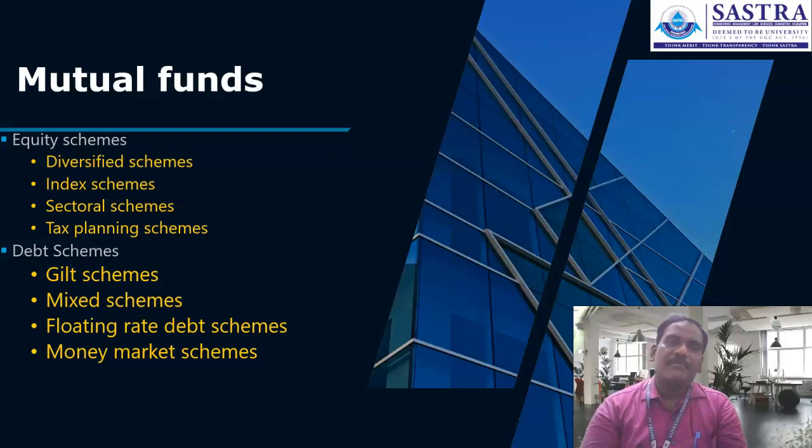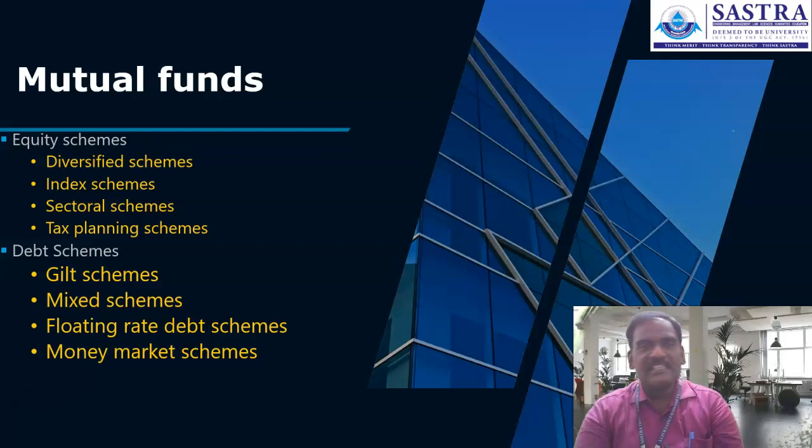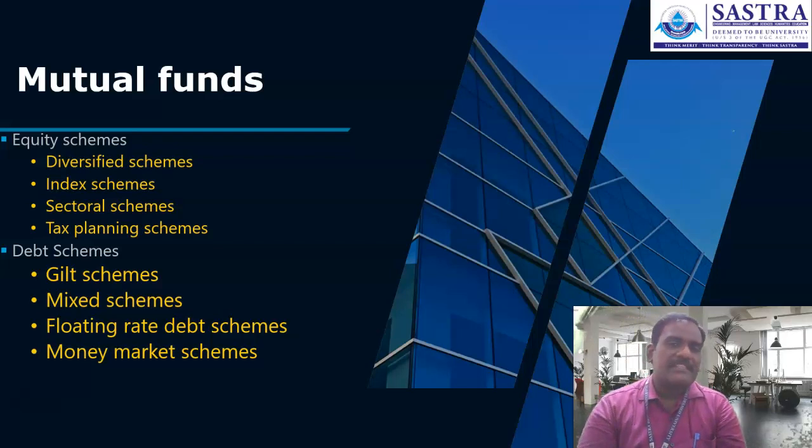So in this scheme, let's say for example, a company invests in companies representing automobile industries, banking, financial services, agro-based companies, real estate companies, and heavy engine manufacturing units. So representing the different sectors of the economy, the investment is proposed by the asset management company. This special type of scheme we call a diversified equity scheme.